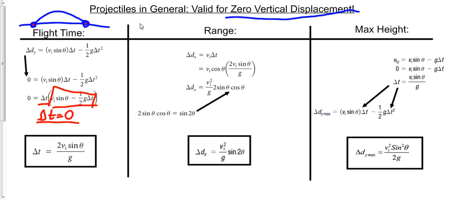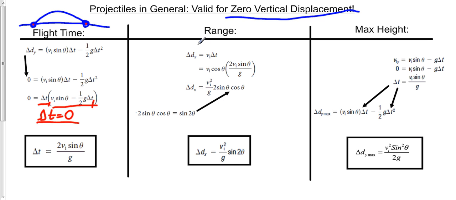So if we just take this expression, set it equal to zero, and we solve it for delta t, we come up with this expression. So this, again, will tell you for any projectile in the entire universe, if I give it a g, a vi, and a theta that it's launched at, how long that projectile will be in the air for. Great, so that's pretty easy and straightforward.